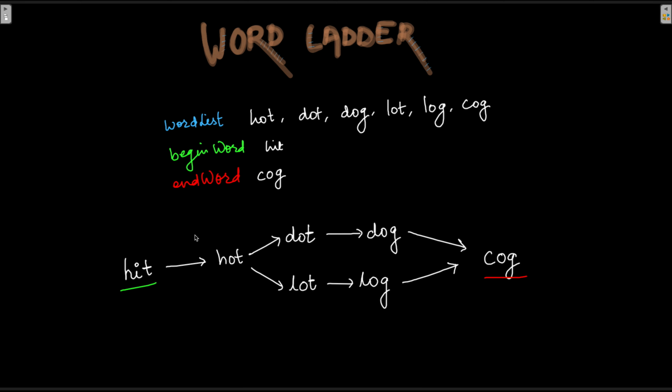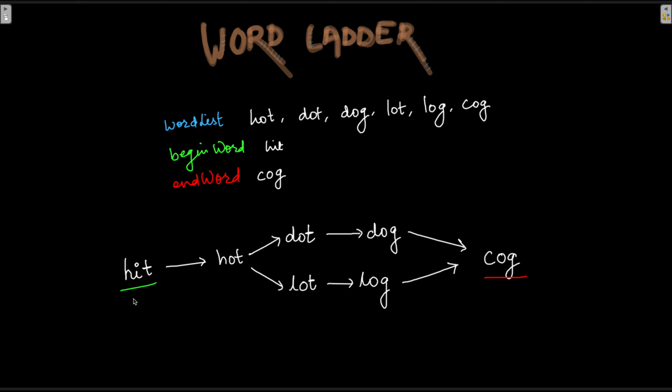Let us take an example. Let us say that HIT, H-I-T, is the begin word here and COG is the end word here. We are given a word list and it contains a few words such as hot, dot, dog, lot, log, and cog. So think about it.